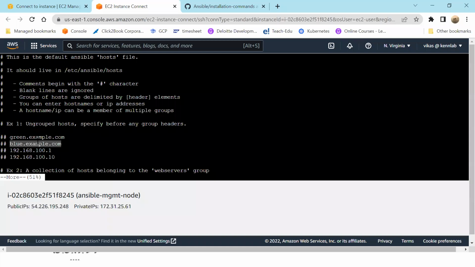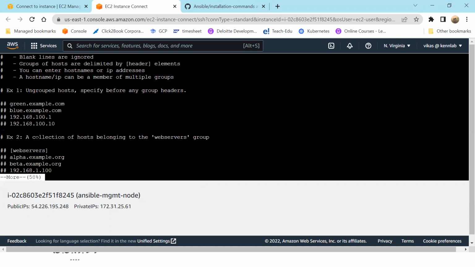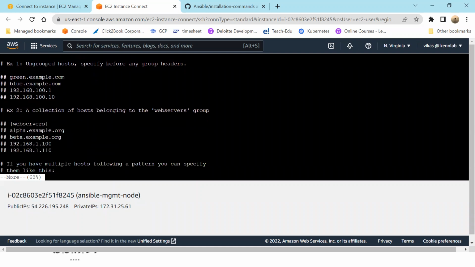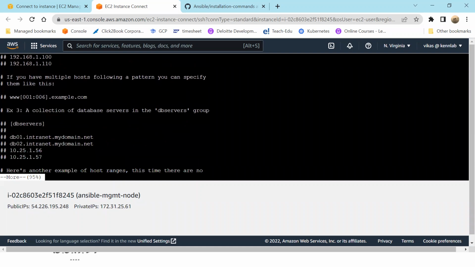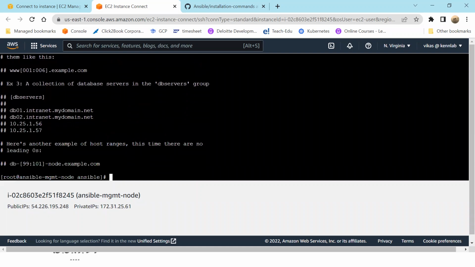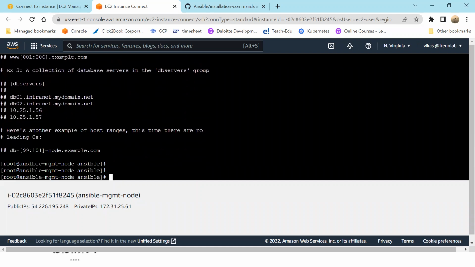Many a time people will give the name of the machine. If you want to group, you say web server and then you give the name. Say DB server and you give the name or the IP address. So it will depend totally on you, how many machines you have and how you want to group them.